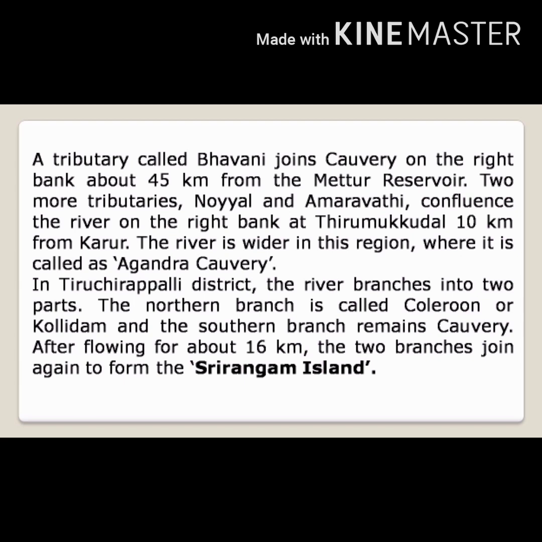The river branches into two parts. The northern branch is called Puran or Kollidam, and the southern branch remains Kaveri. Two branches, one is Kollidam, the other one is Kaveri. After flowing for about 16 kilometers, the two branches join again to form the Srirangam Island. Near Trichy, it is the Srirangam Island.